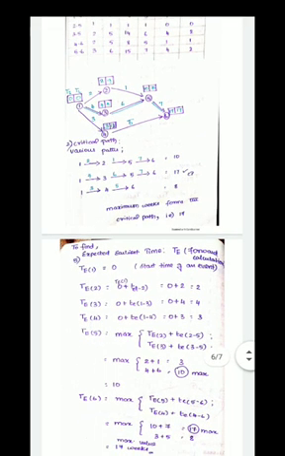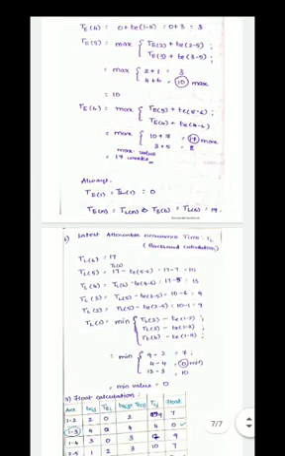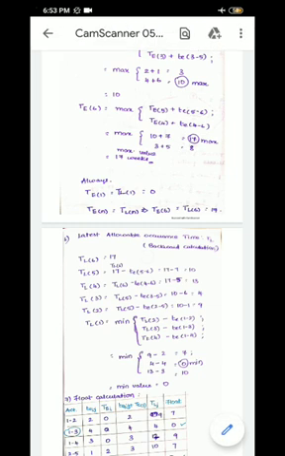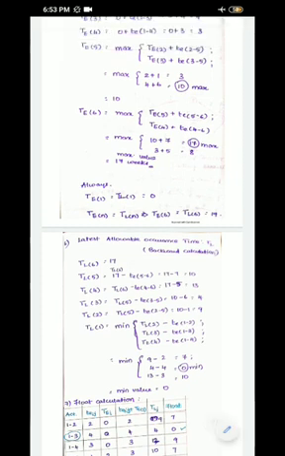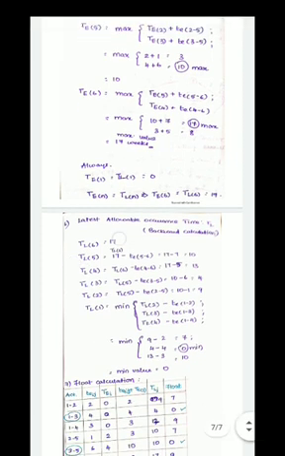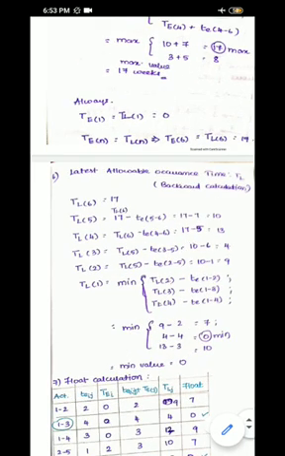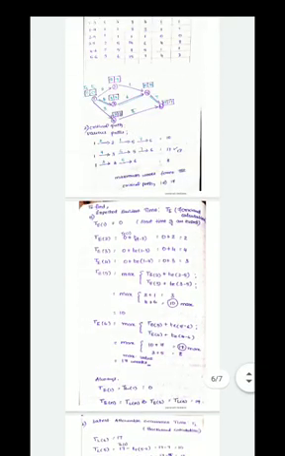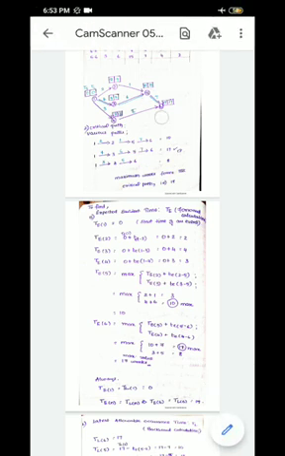From now we are going to find TL, that is the backward calculation. We are going to calculate from the last event to the first event. The last event value is 17, we know it. So for the next event, TL5, how are we going to calculate it? That is TL6 minus the expected time.